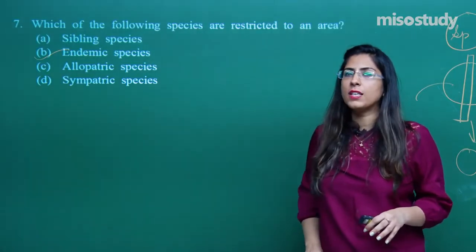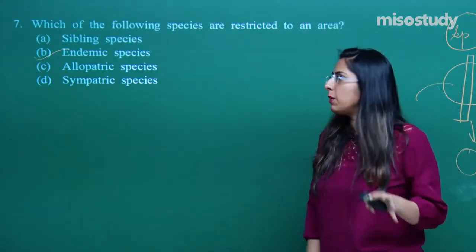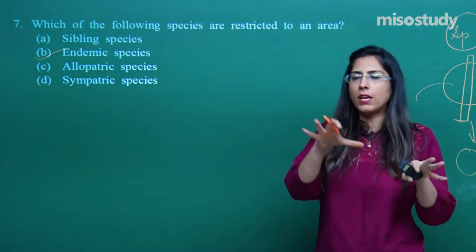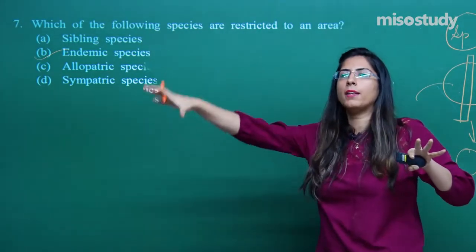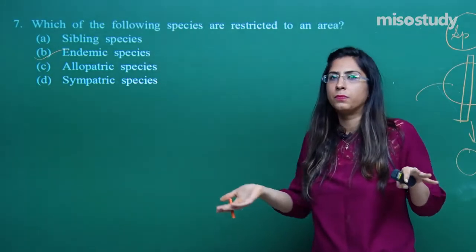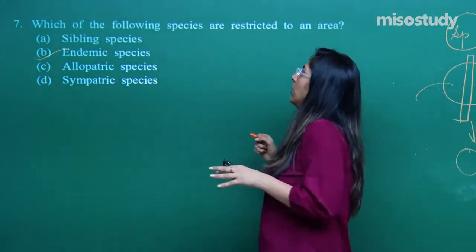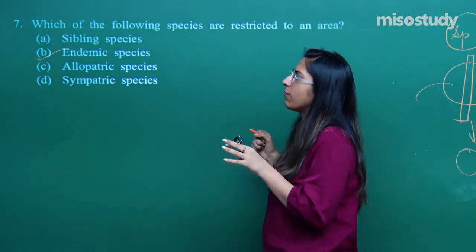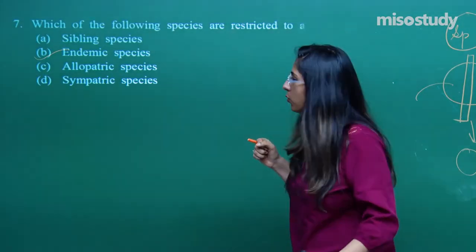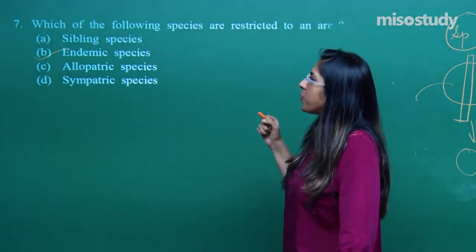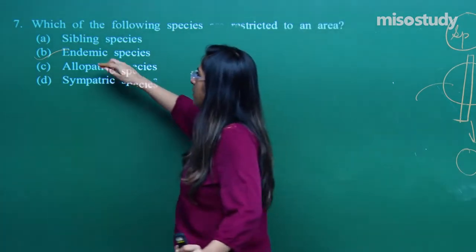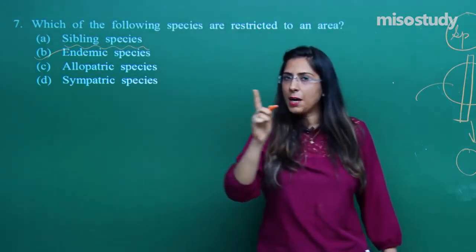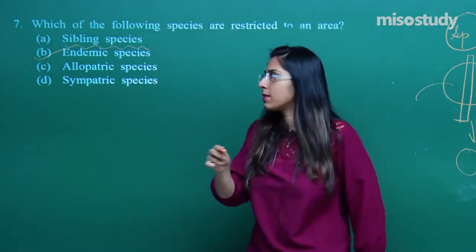Those species which are native to India will be the endemic species of India, whereas those native to some other place will be endemic to that place. They have given certain other options, allopatric and sympatric, which I have already explained. Let's discuss option A, sibling species. What are sibling species? Sibling species are produced by the same parents.